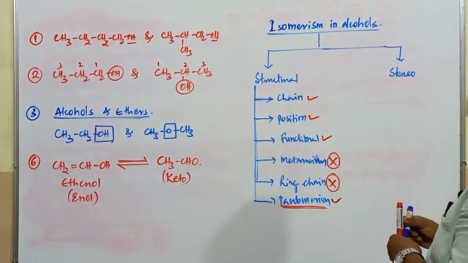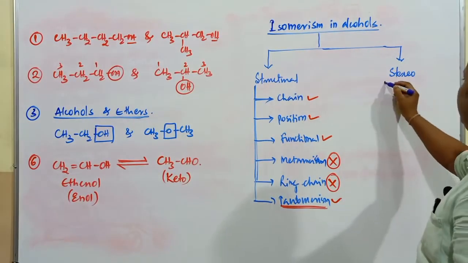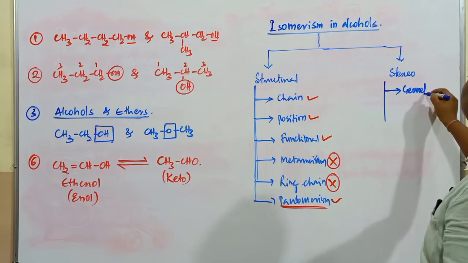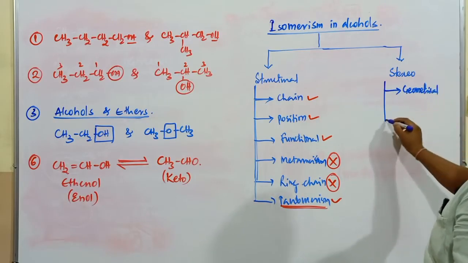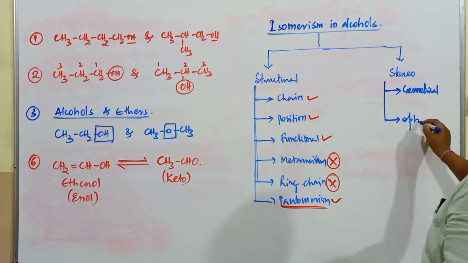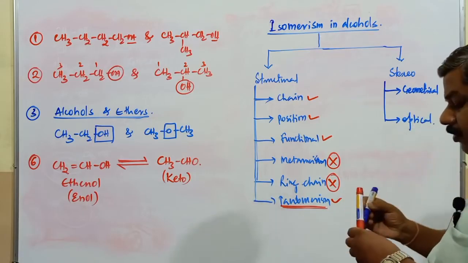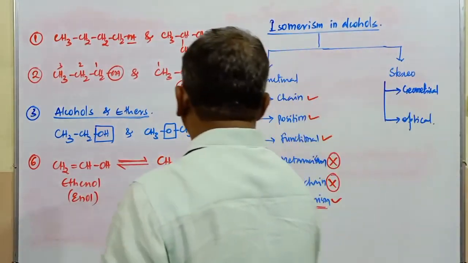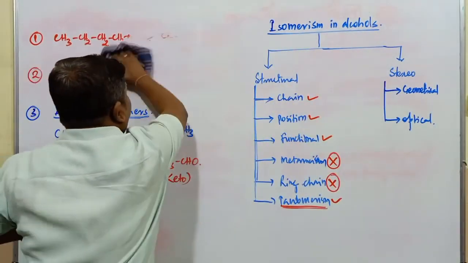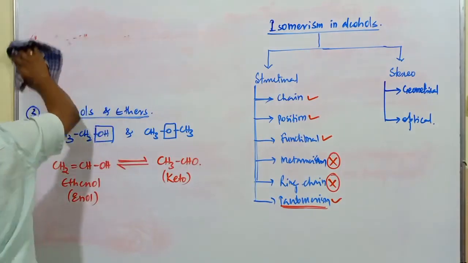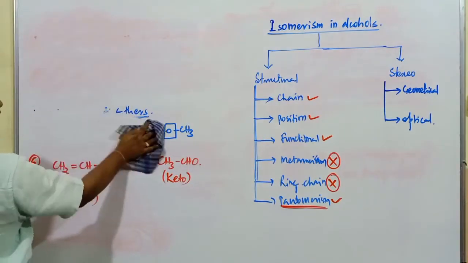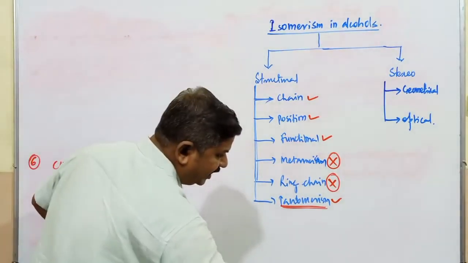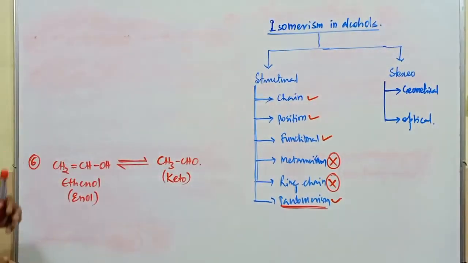And next, in case of stereoisomerism, again 2 types are there. One is called geometrical isomerism. Next one is called optical isomerism. Out of geometrical and optical, which isomerism is exhibited by these alcoholic compounds? I am taking the simplest examples for these different kinds of isomerism. These alcoholic compounds exhibit both geometrical as well as optical isomerism.